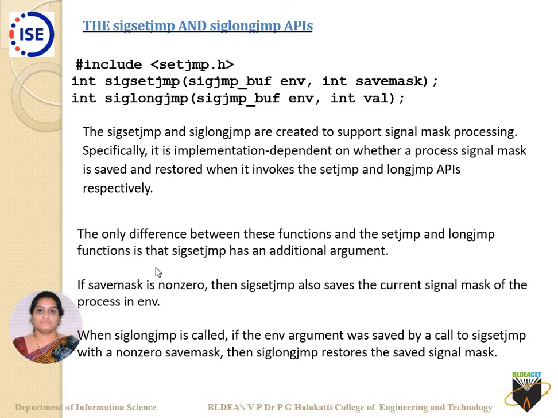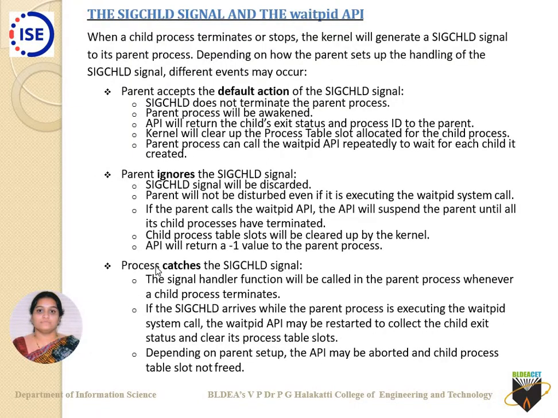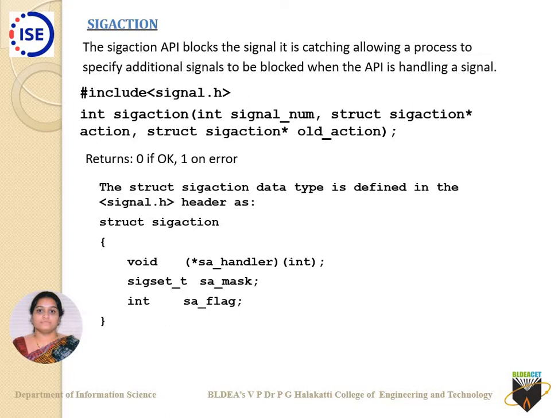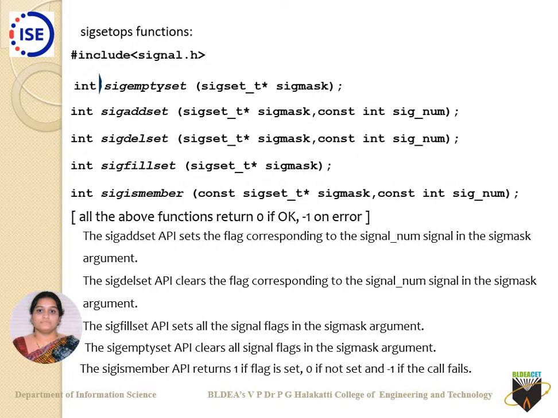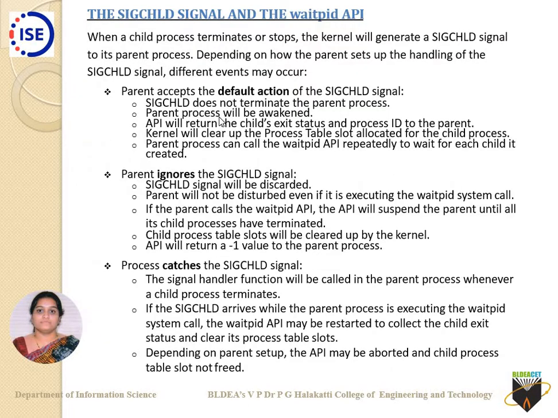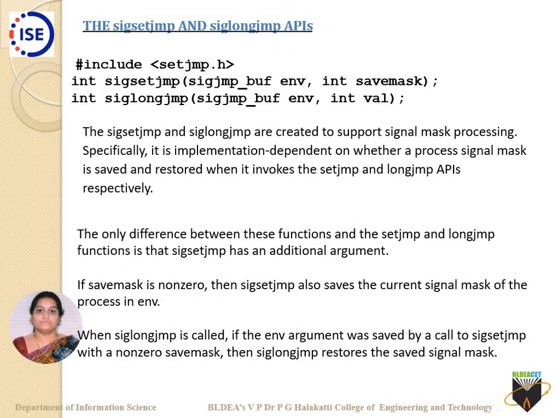Okay, good morning everyone. With respect to our last class, we had come across what we mean by signal, what we mean by sigaction, what the prototypes for signal and sigaction are, and what we mean by sigmask. Then we had come across the sigset functions, and the relationship between SIGCHLD as a signal and waitpid as an API. So we followed that up with your prior classes. That's when I was telling you regarding your process.